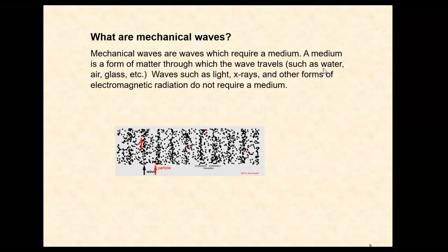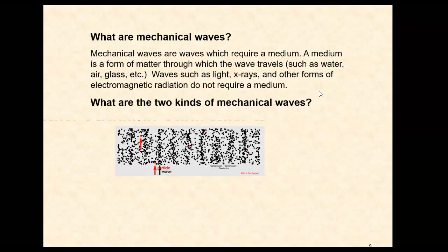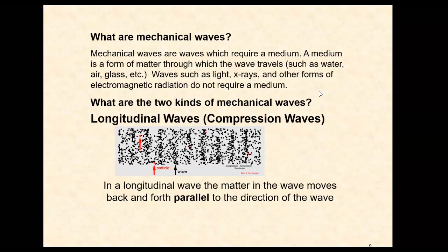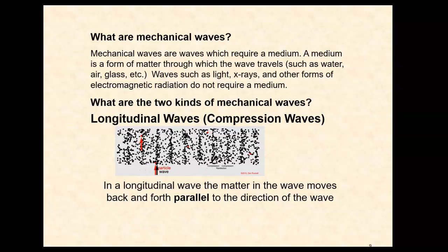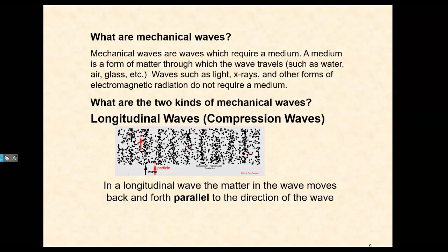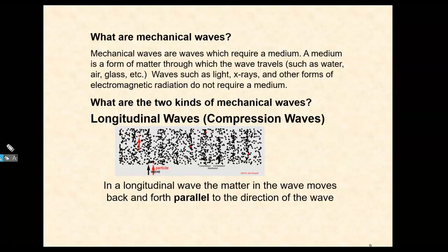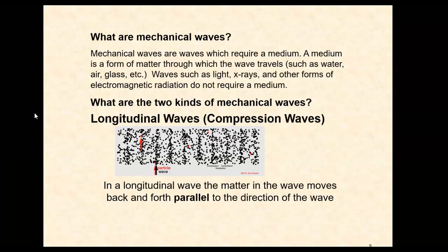Okay, but there's another type of wave, and this is called a longitudinal wave. Okay, now the difference between a longitudinal wave and a transverse wave is in a longitudinal wave, the matter in the wave moves back and forth parallel to the direction of the wave. Okay, these are also called compression waves, but it's more common to call them longitudinal waves. And you can see in the animation how this works.